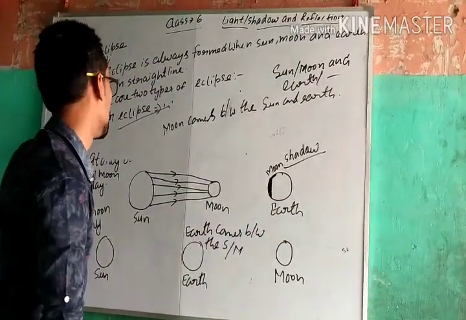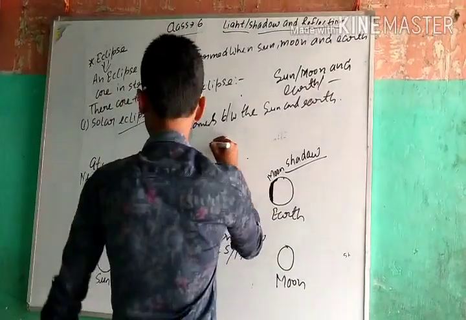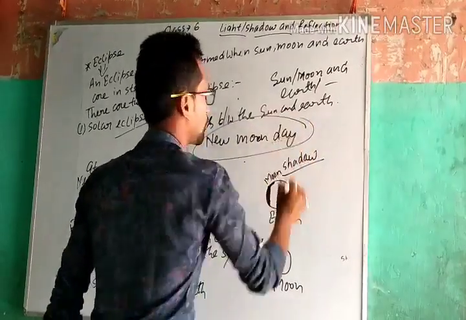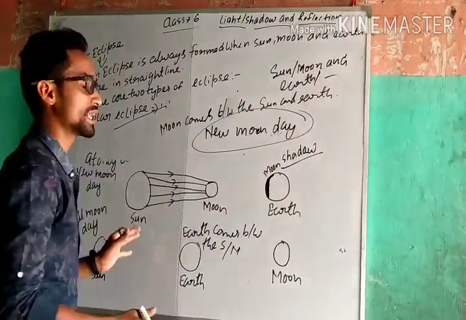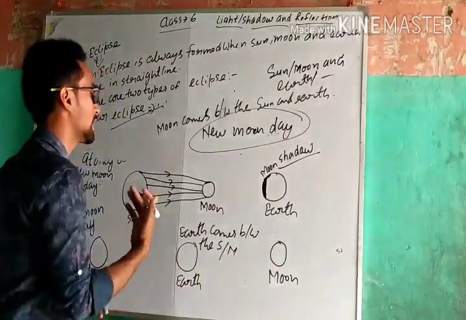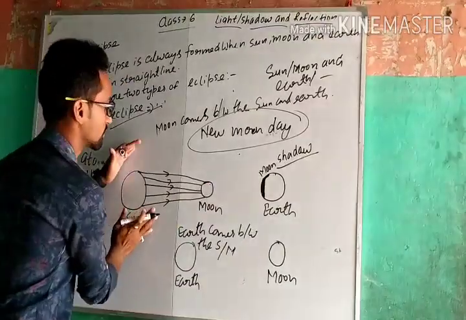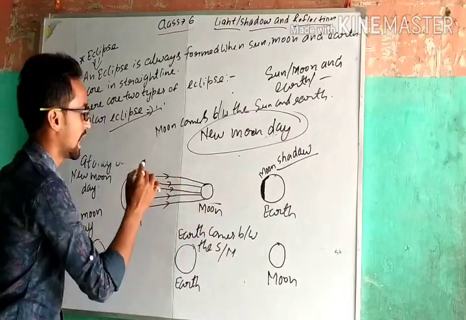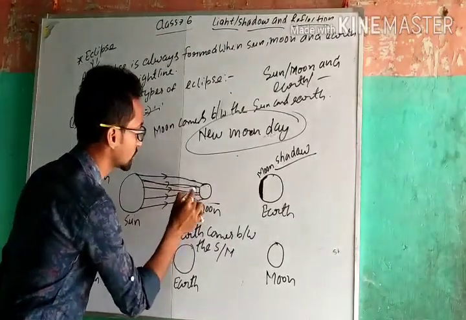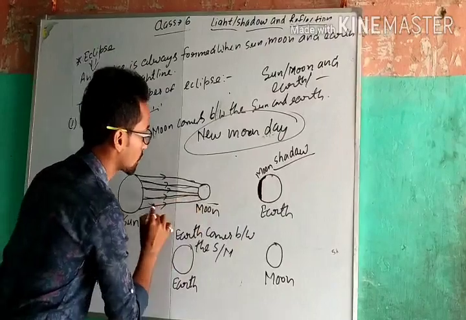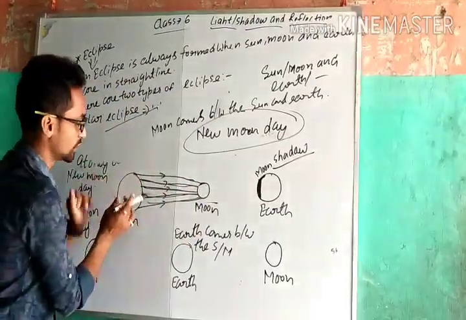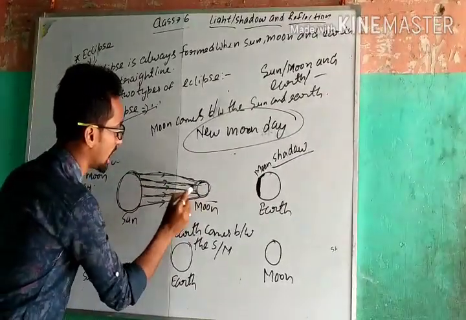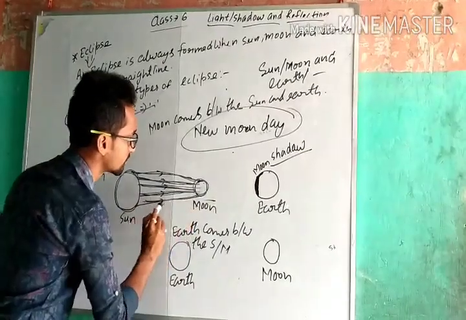A solar eclipse always forms on new moon days. And what happens in a solar eclipse? In a solar eclipse, the moon comes between the sun and the earth, and the moon blocks the light rays of the sun. Here you can see that here is the sun and here is the moon, and the moon blocks all the light rays which are coming from the sun.